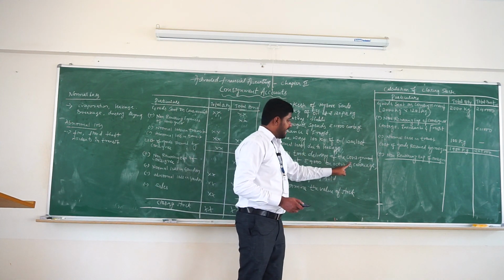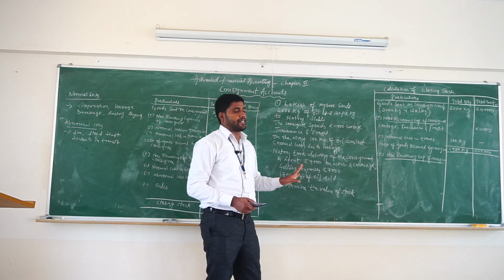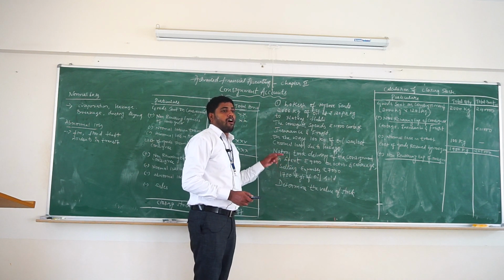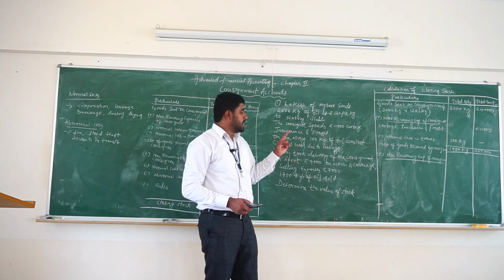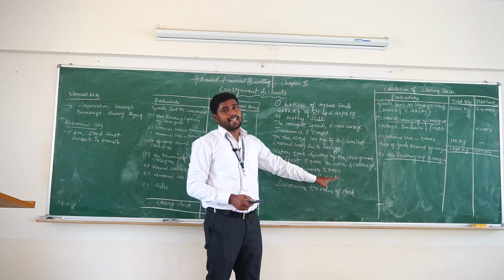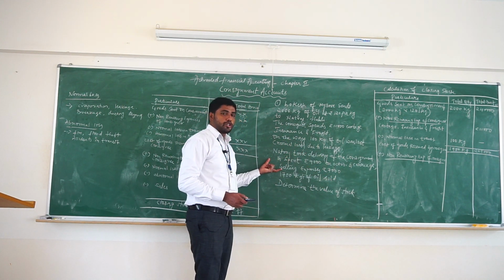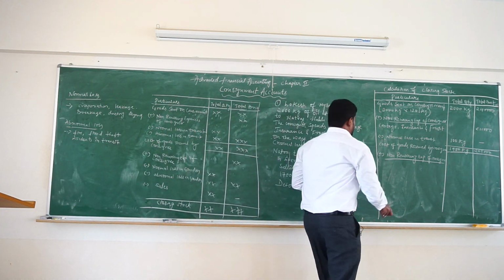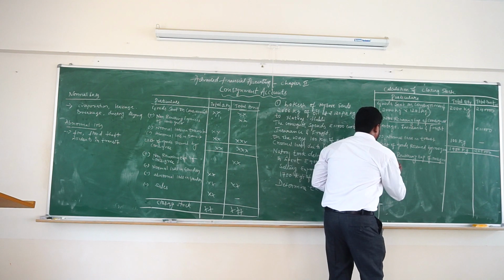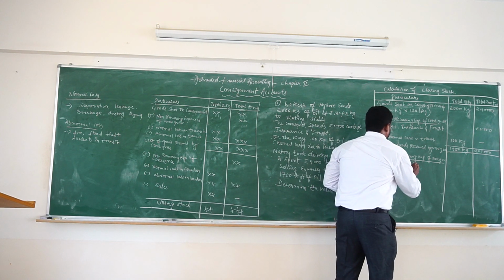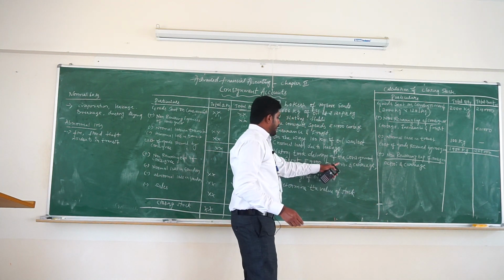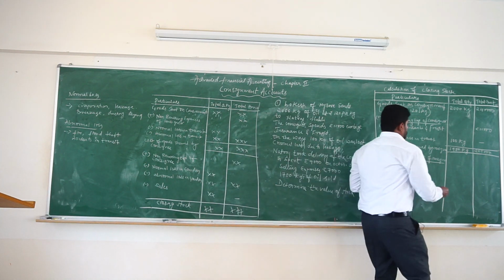Here octroi and carriage are the non-recurring expenses and not the selling expenses, because selling expenses are incurred after the goods reached the place of consignee. That's why selling expenses should not be taken. Take only octroi and carriage, which is rupees 9,000.